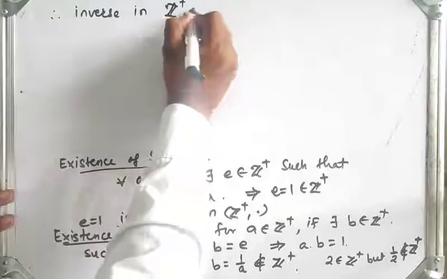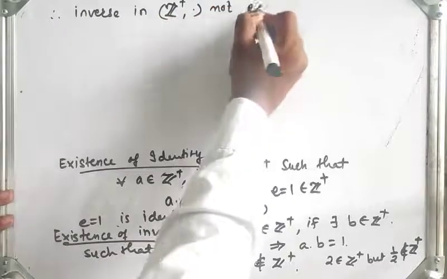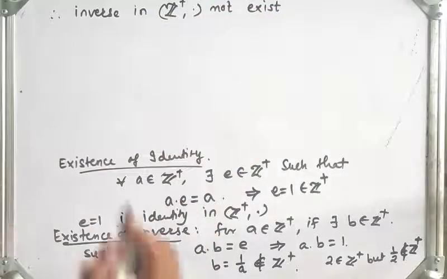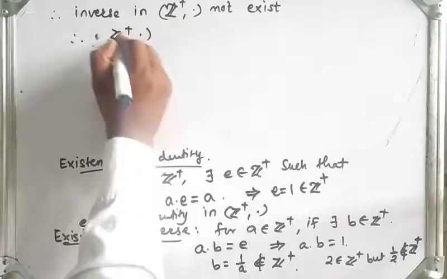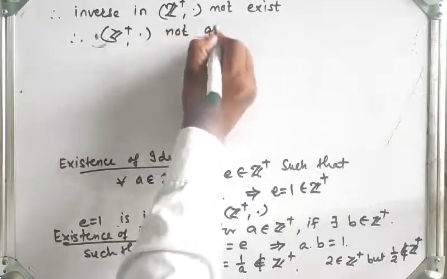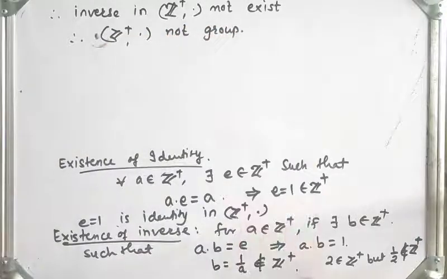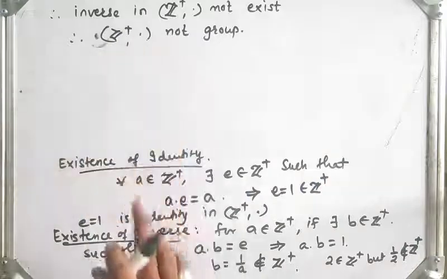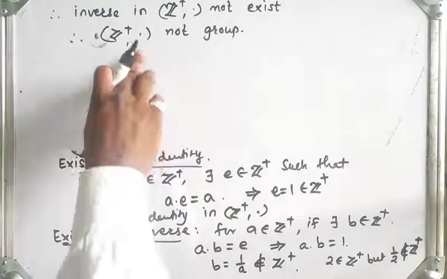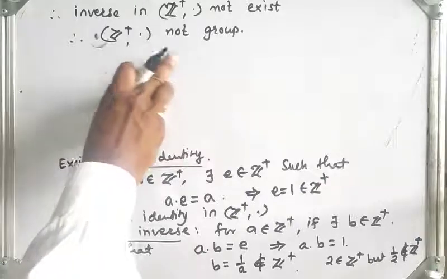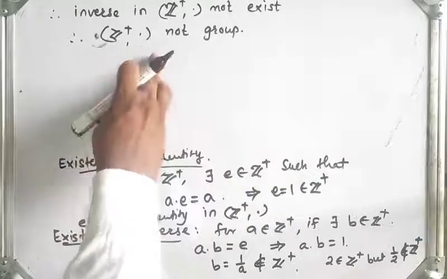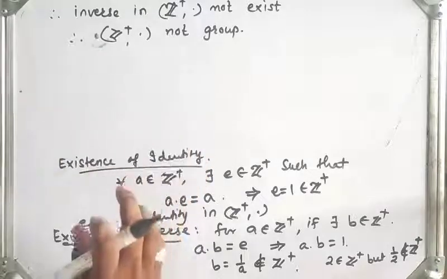Therefore inverse in Z plus under multiplication does not exist. Therefore Z plus under multiplication is not a group. So the property existence of inverse does not hold in Z plus under multiplication. Now in the same way, we will check for the set of rational numbers under addition and the set of real numbers under addition, whether they are groups or not.